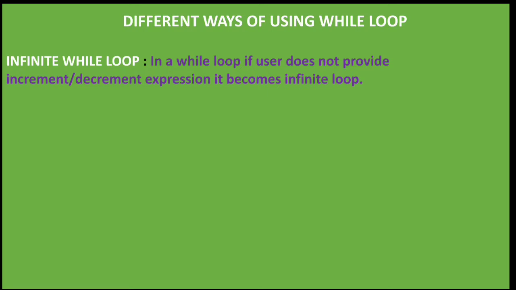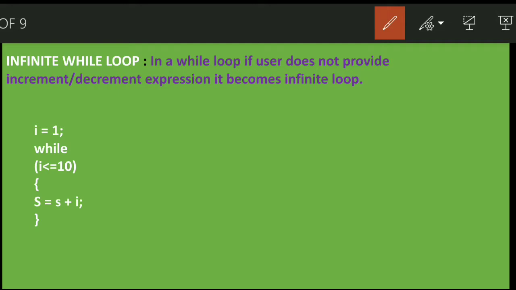Let's see an example. Now I have initialized I as 1. While I is less than or equal to 10, S is equal to S plus I. Now S is working as a counter.